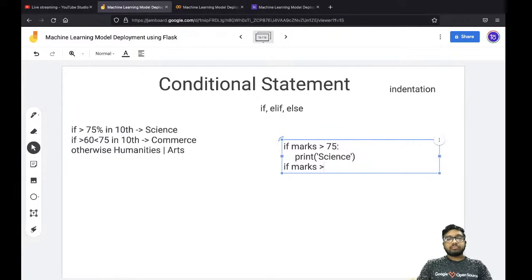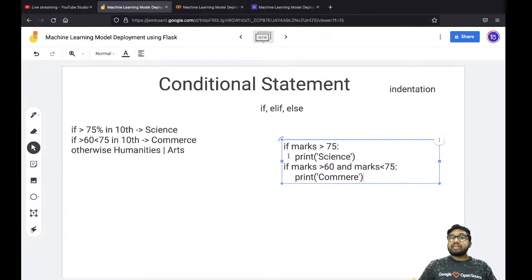Say if marks is greater than 60, and at the same time marks is less than 75. That means if marks is between 60 and 75%, then you have to print a statement as commerce over here, right?